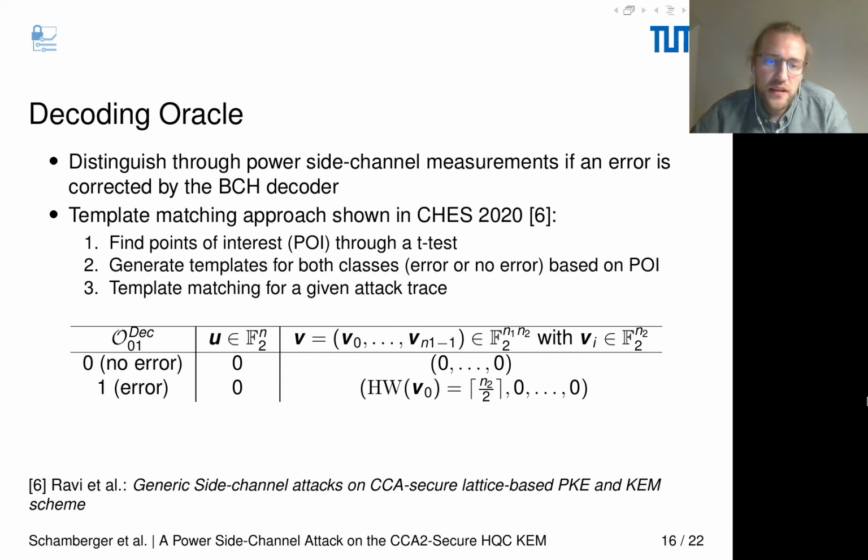As we set u to 0, we eliminate y, and therefore we can perform the Ttest and also the template generation directly on our attack target.